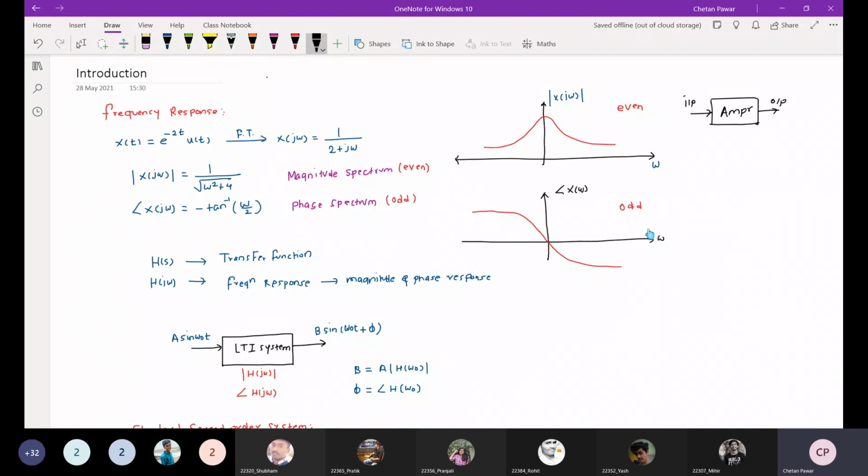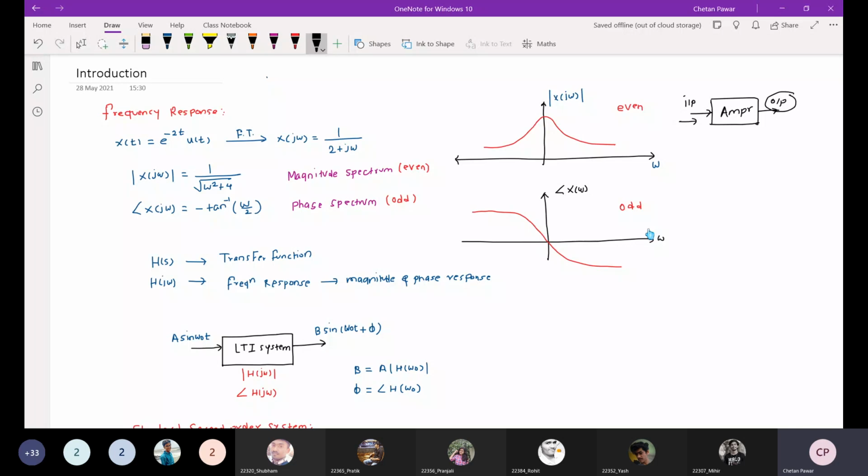Now, I am applying different frequency signals to the input side and I am observing the output. For example, if I want to amplify any audio signal or any radio frequency signal, as you know, radio frequency signals and audio frequency signals have different frequency ranges.